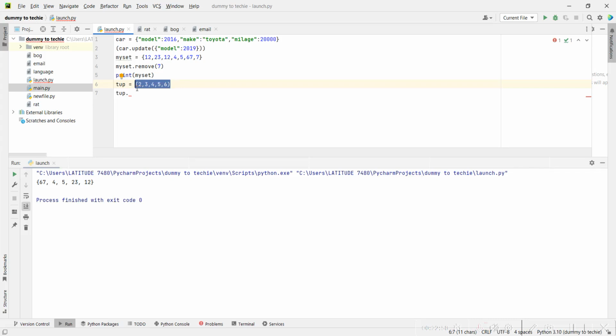After creating it, you can cycle through it using len to get the count or iterate through the tuple, but you cannot change the tuple. It's not mutable. You cannot mutate it and change it. So with all the knowledge we already have prior to today's class, we should be able to perform simple things like how to iterate, how to select things from a dictionary, how to know what a set is, how to use a set to remove and add things to a set.